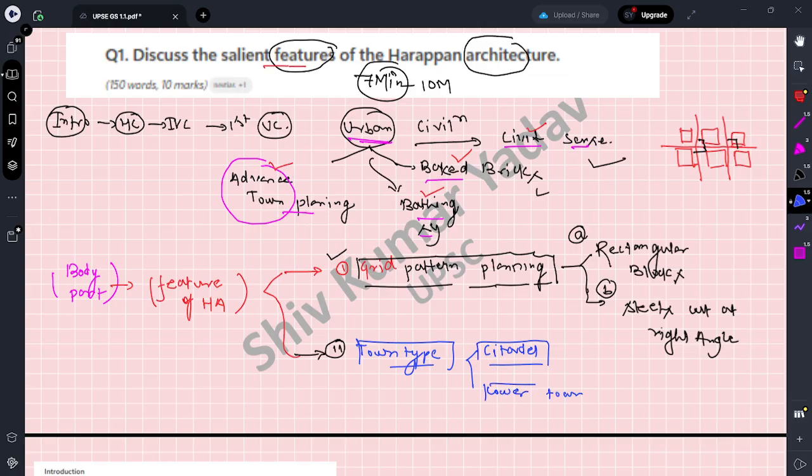The citadel is for the higher class people. There might be no mention of a higher class or administrative class, but of course you can write it as administrative purpose, and lower town for the common people.